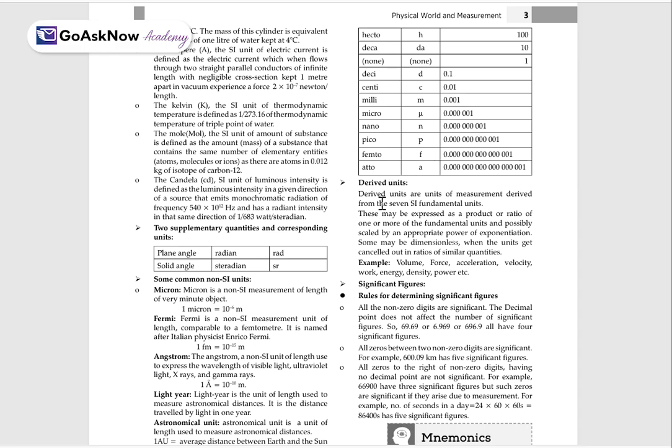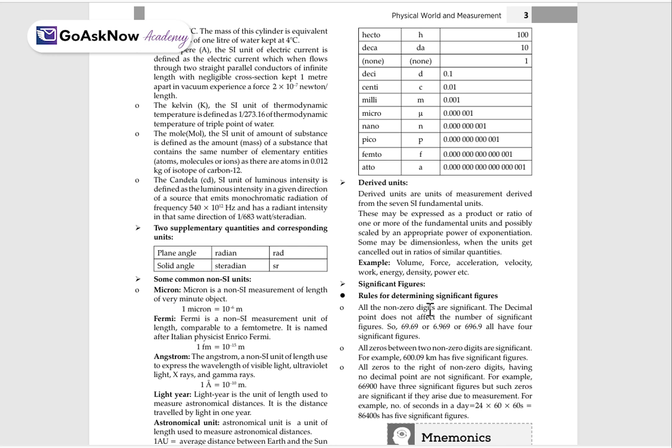Now the derived units. Derived units are the units of measurement derived from the 7 SI fundamental units. The units which have been derived from the 7 fundamental SI units are the derived units. These may be expressed as the product or ratio of one or more fundamental units, possibly with a scale and appropriate exponent. For example, volume, force, acceleration, velocity, work, energy, density, power, etc. These are all derived units.